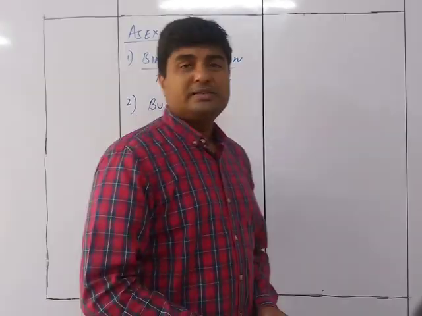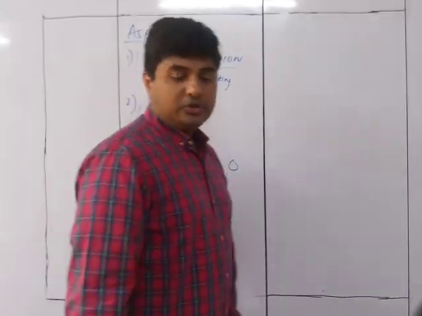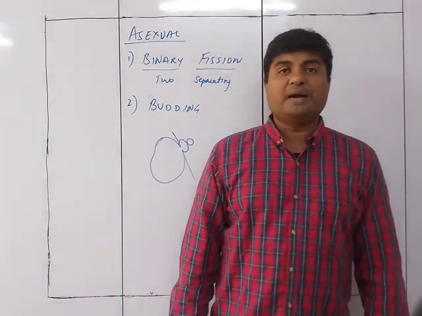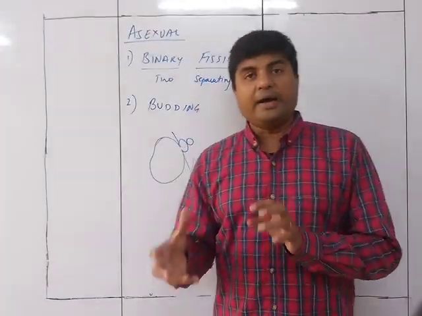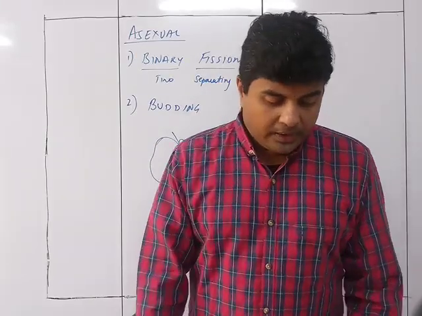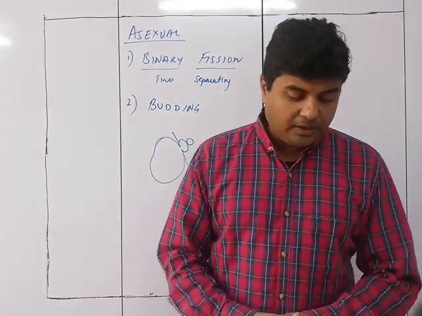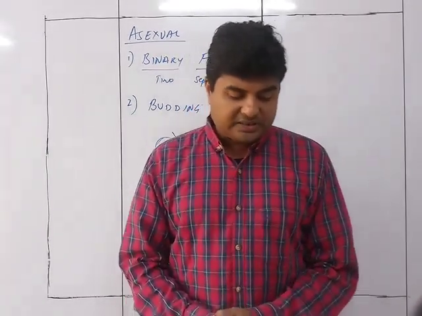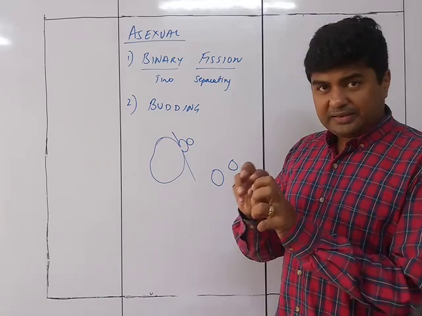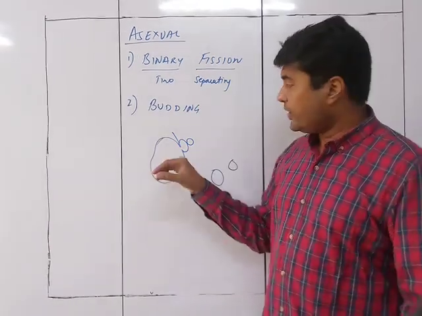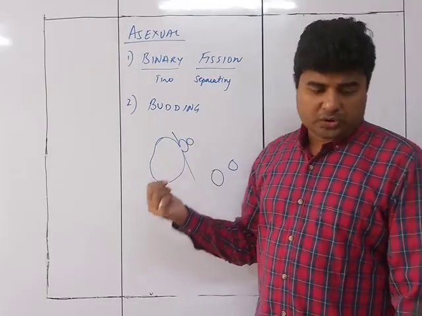Now this thing which is coming out from the original cell is nothing but the bud. That's why they are called budding, or the bud cells are present on that mother cell. This method is common in yeast. Yeast is a kind of microorganism. Here the parent cell produces an outgrowth called a bud. Outgrowth means there is one more smaller cell generated on top of it. So this is the parent cell, and this is the outgrowth, which is the bud.